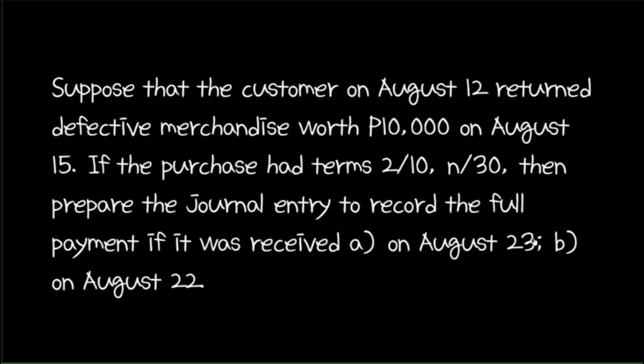Now, suppose that the customer on August 12 returned defective merchandise worth 10,000 pesos on August 15. If the purchase had terms 2/10, n/30, then we are asked to prepare the journal entry to record the full payment if it was received on letter A, August 23, and letter B, August 22. First of all, what do the terms 2/10, n/30 mean again?